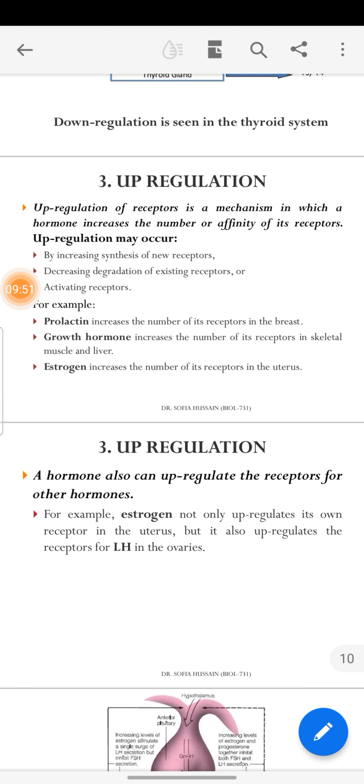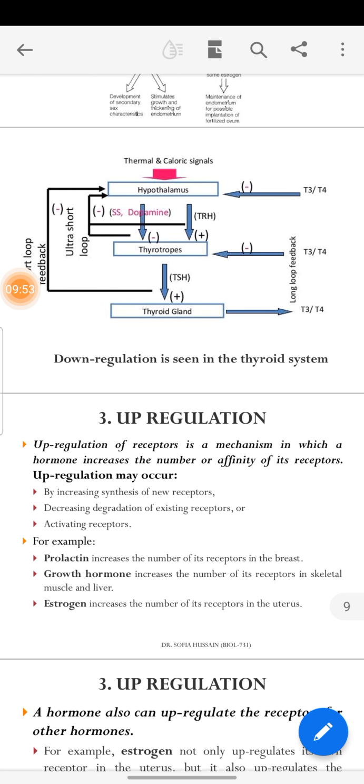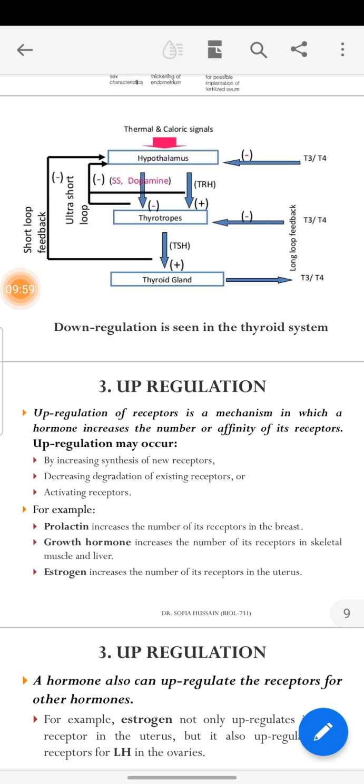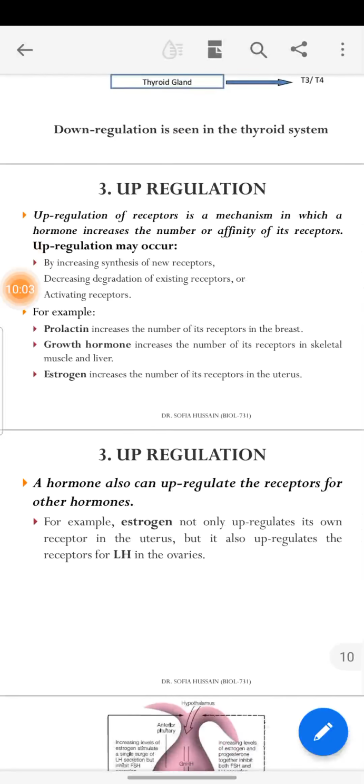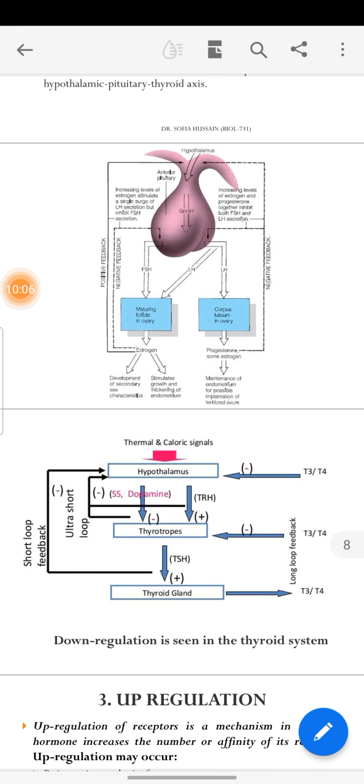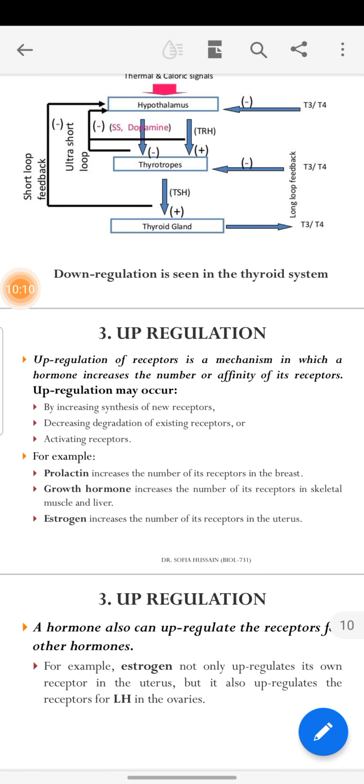Here we see how they act in T3 regulation, like we have already discussed in the above picture. We are also studying how T3 acts by downregulation.